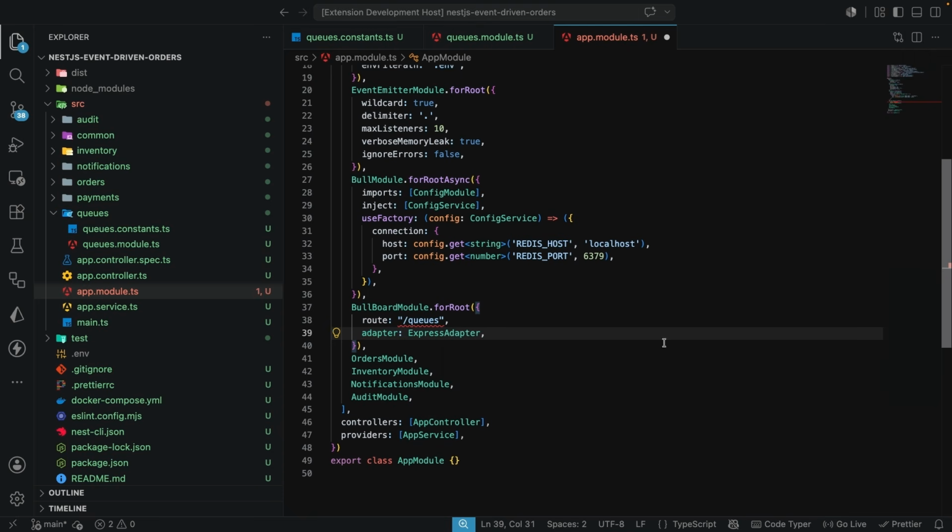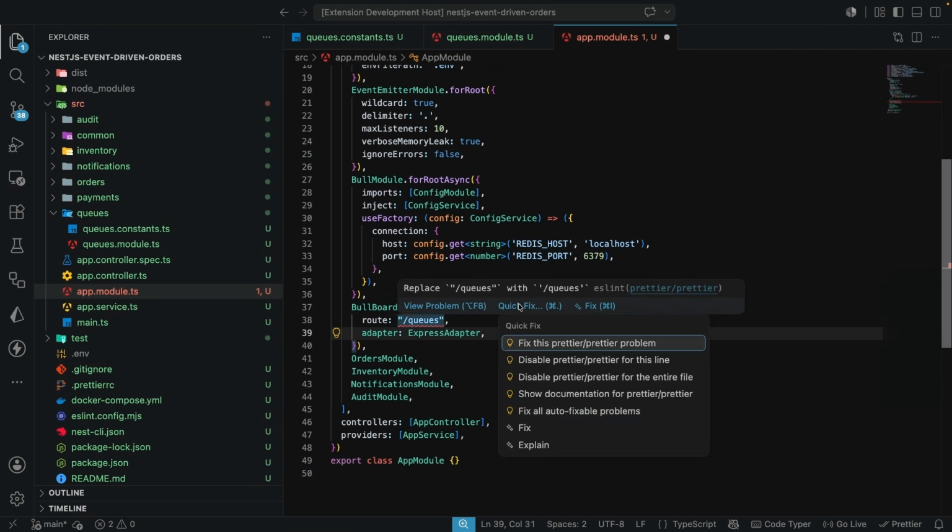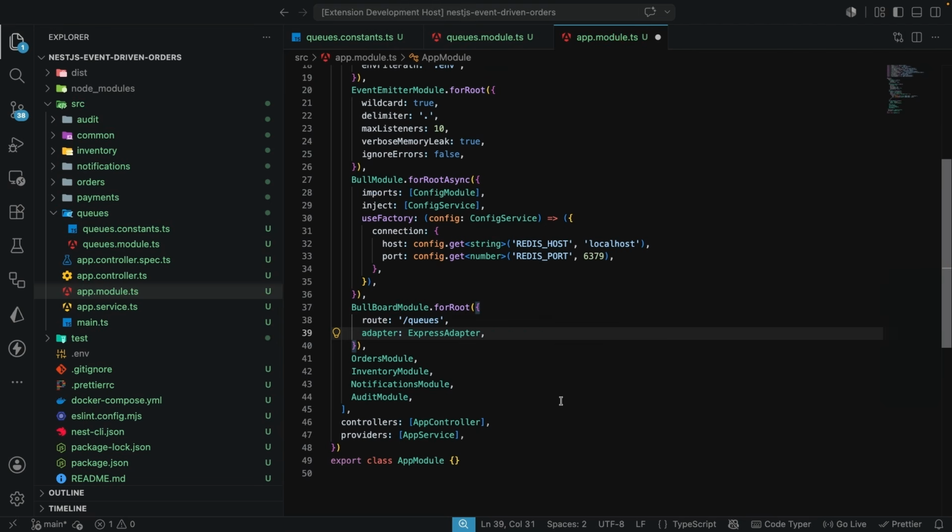Like this. And I'm going to just quickly fix this linting error that I have over here and give this file a save. Now, the reason why we are doing this over here is because this goes on to mount the actual dashboard UI and the /queues path that we are going to be able to view. And here we are also making use of the Express adapter, since this is a standard NestJS Express application.